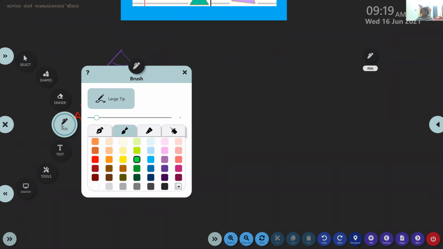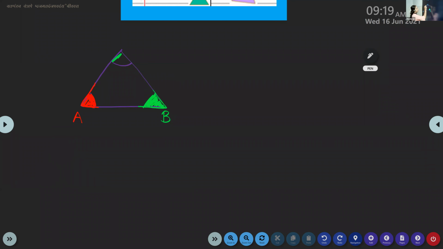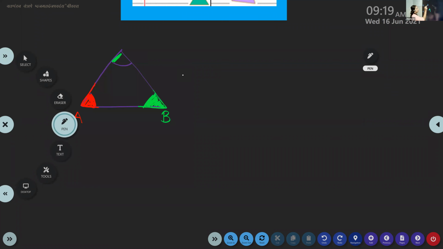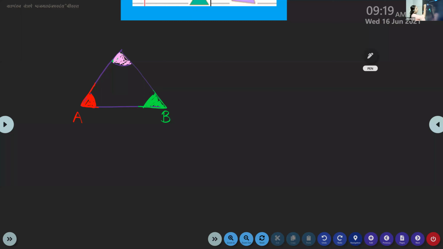Angle C. Okay, this is angle C. So we got three different angles. I colored with three colors. Okay, children, these are known as interior angles because they are inside.